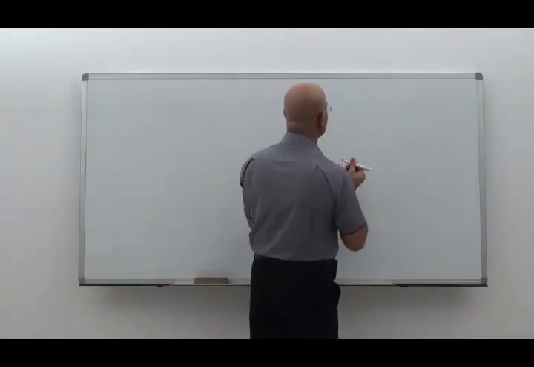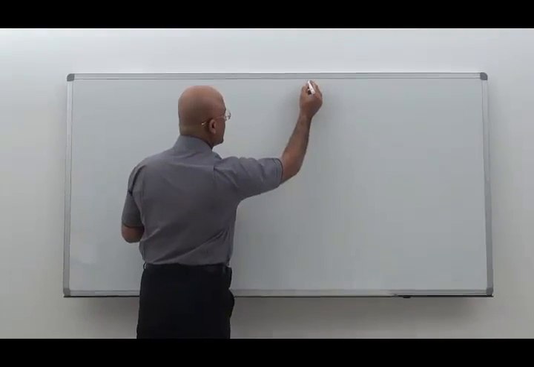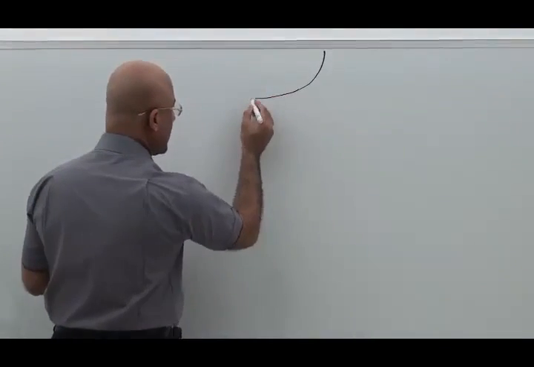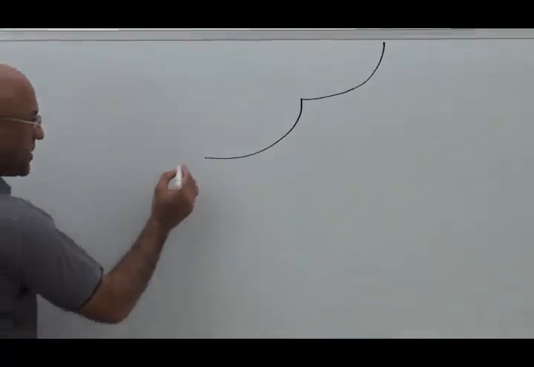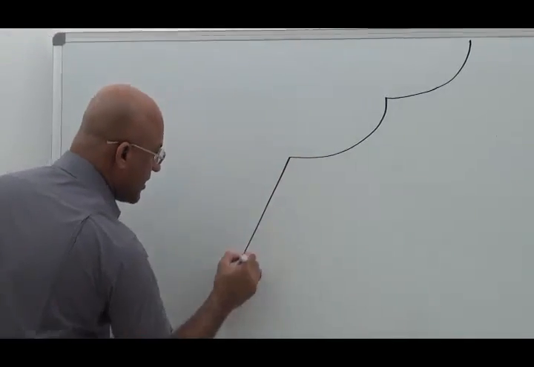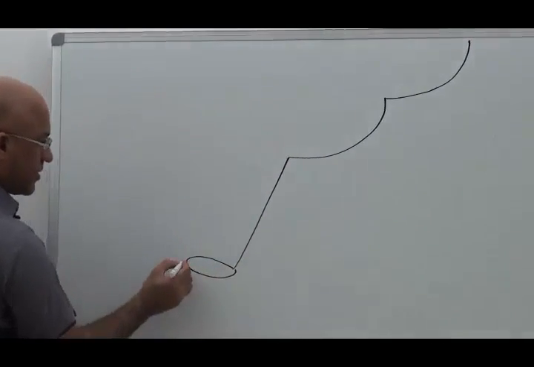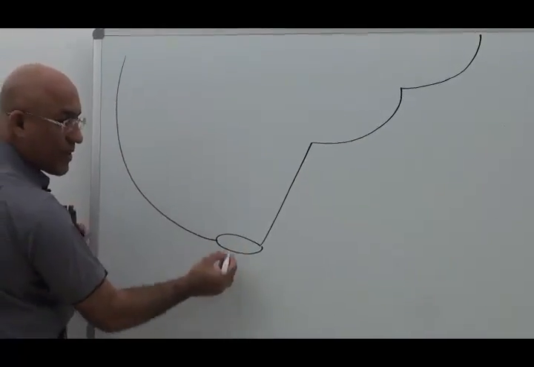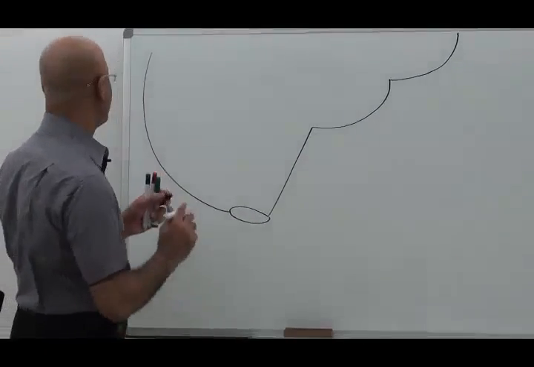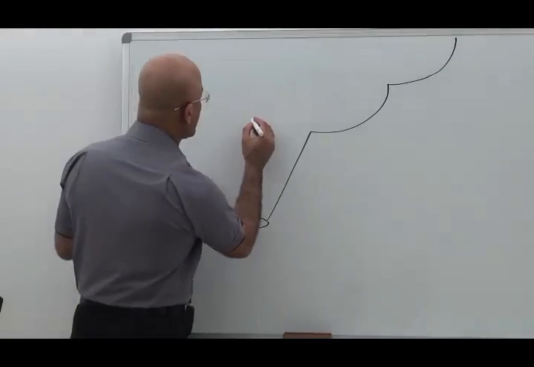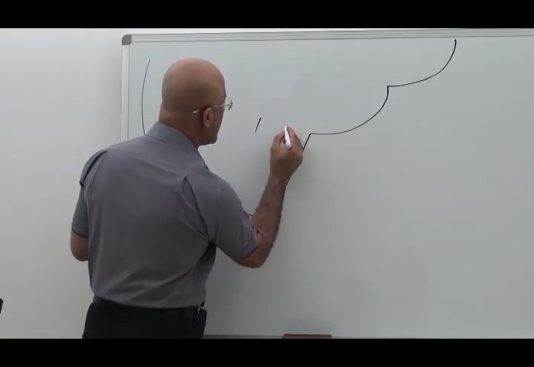I'm going to show you the structures from the side. Anterior cranial fossa, yes, here it is. Middle cranial fossa, and here it is. What is it? Foramen magnum, right? And here was your, what was here?